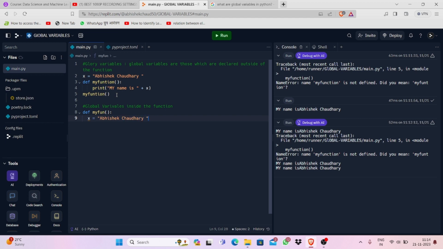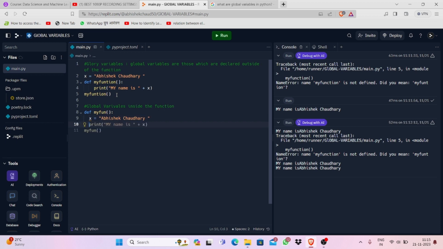You can see this, and now you have to click on print. My name is, and you have to call the function here. Sorry for that, actually it's a mistake right here. And now you have to call my function.